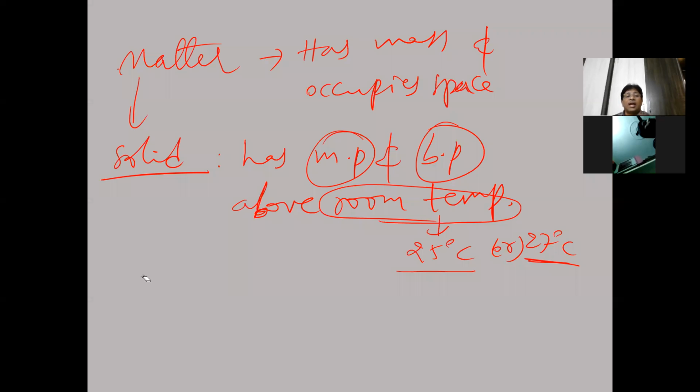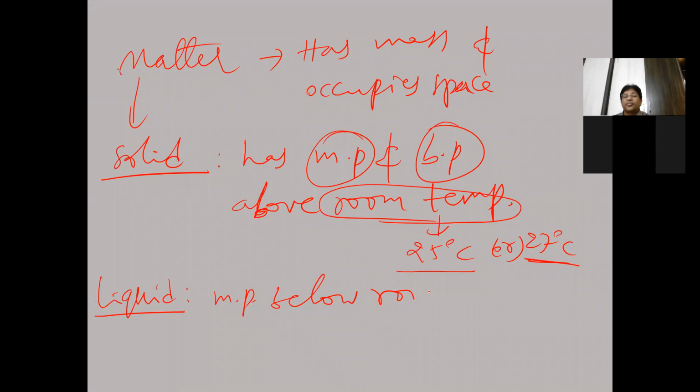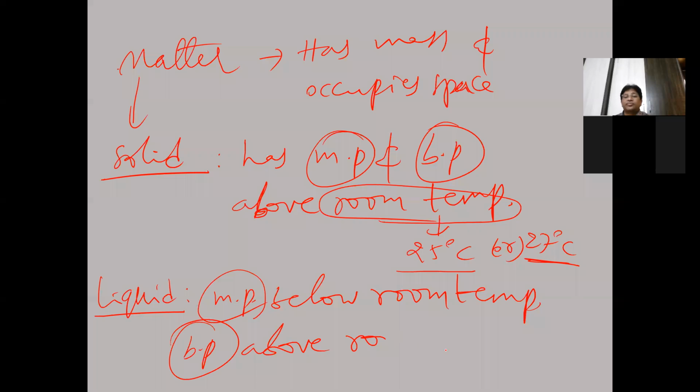And suppose you take liquid matter. Liquids have a melting point below room temperature, remember. So liquids have a melting point below room temperature, and they have a boiling point above the room temperature.